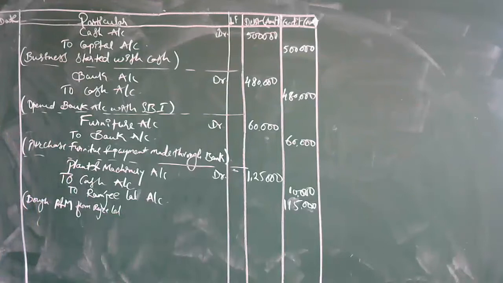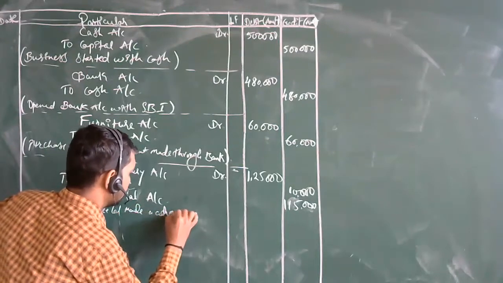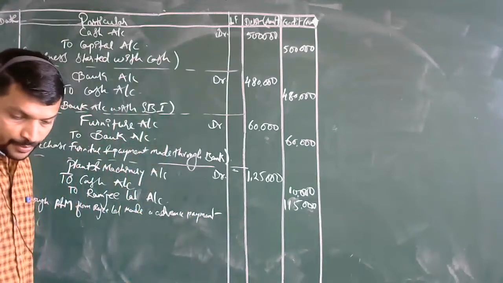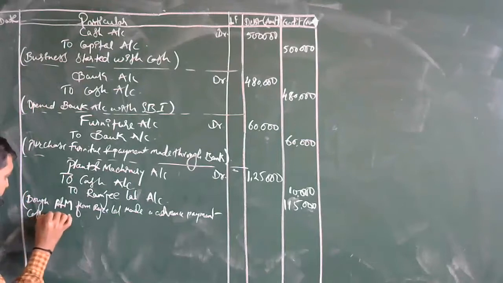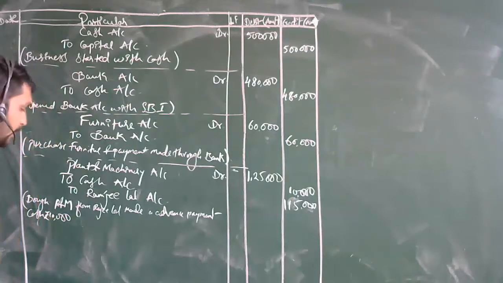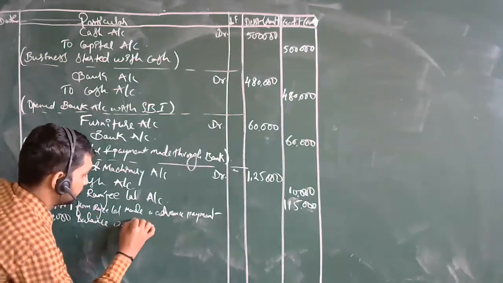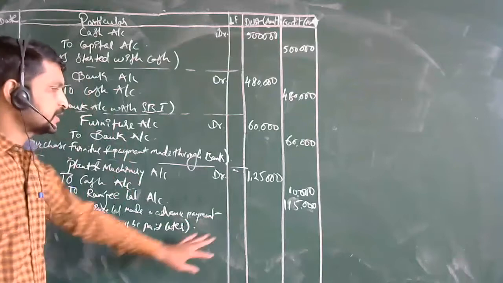Made an advance payment by cash rupees 10,000 and the balance will be paid later. Done. This is the narration for it.